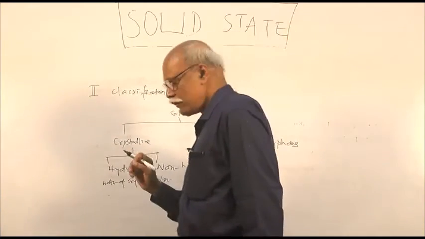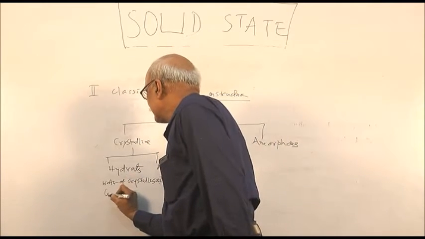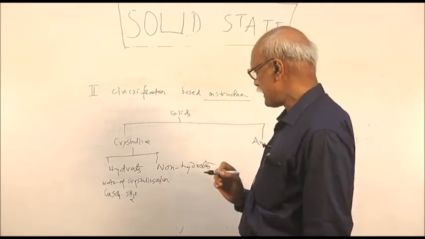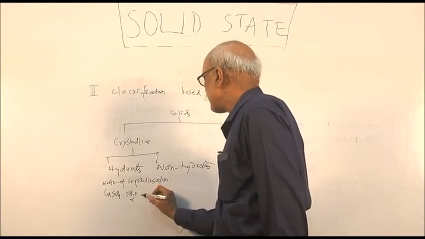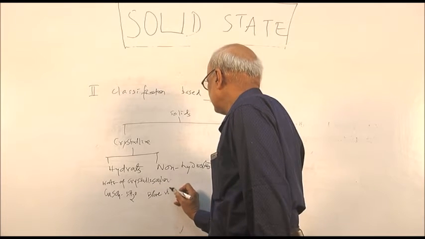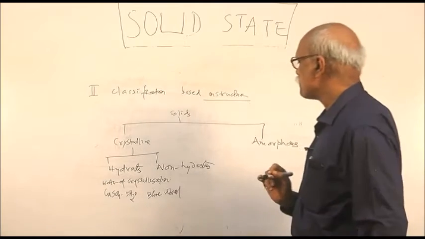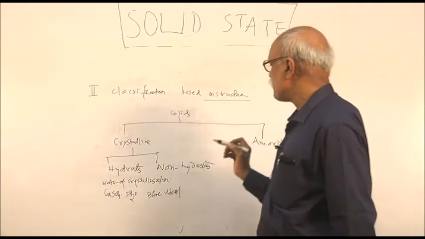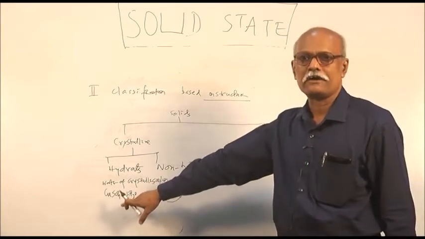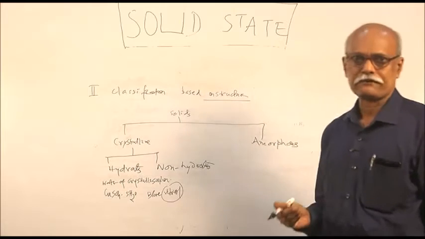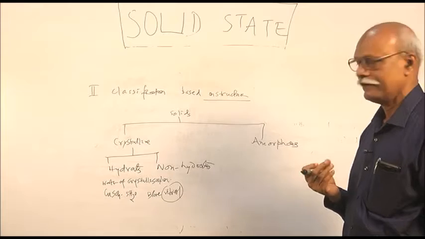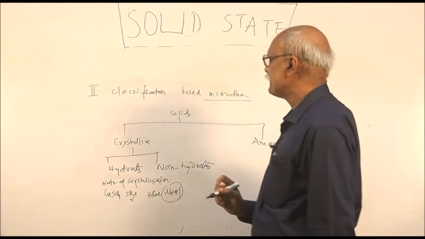Your common crystal you might know, copper sulfate 5 water, pentahydrate, and this copper sulfate pentahydrate is commonly known as blue vitriol. It looks blue. Vitriol comes from sulfuric acid, oil of vitriol, and as this is a salt of sulfuric acid, copper sulfate, it is called blue vitriol.